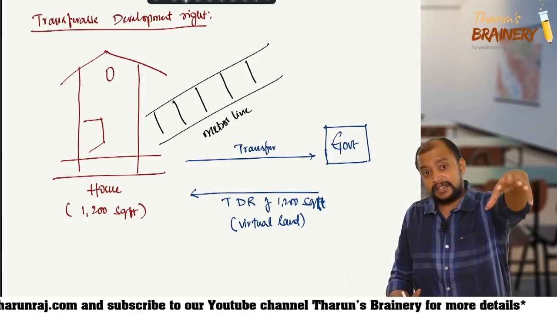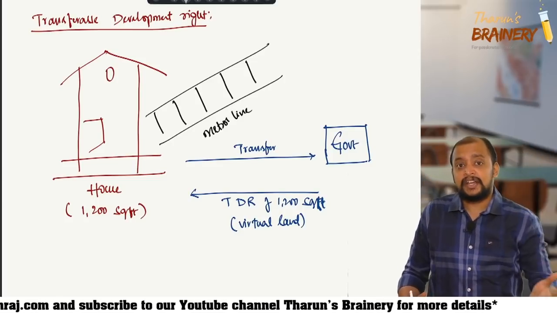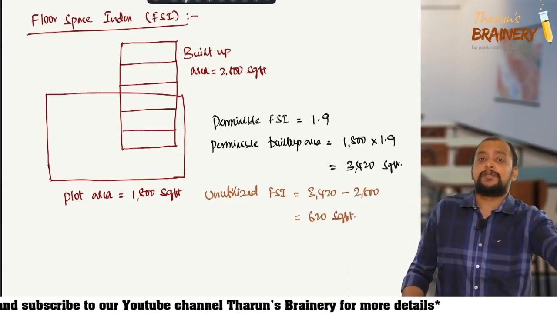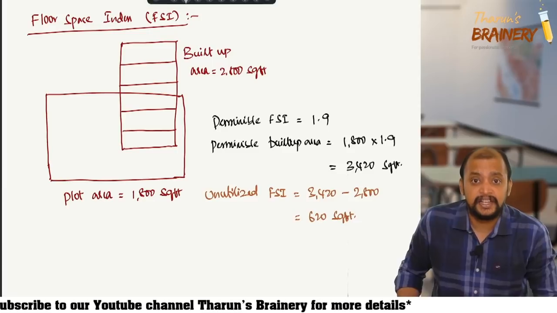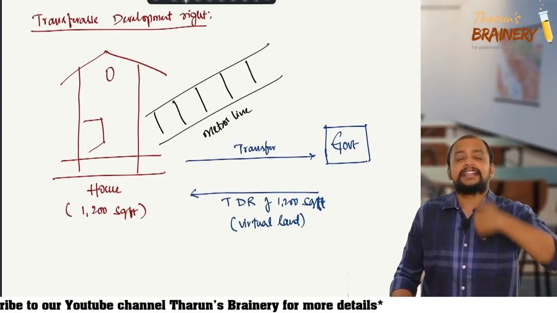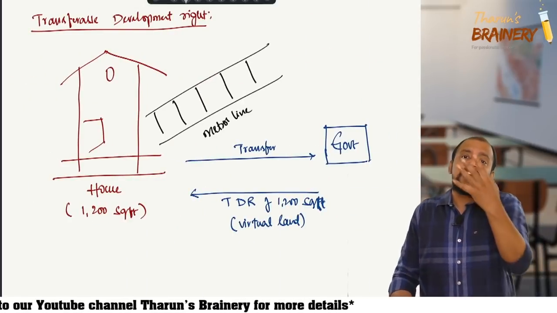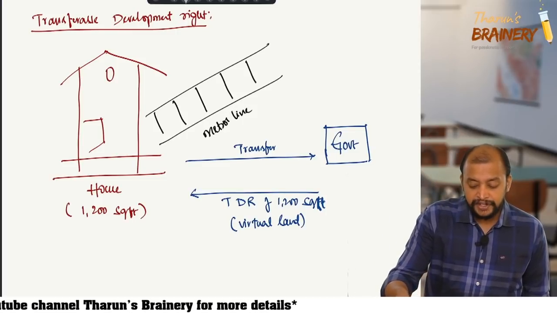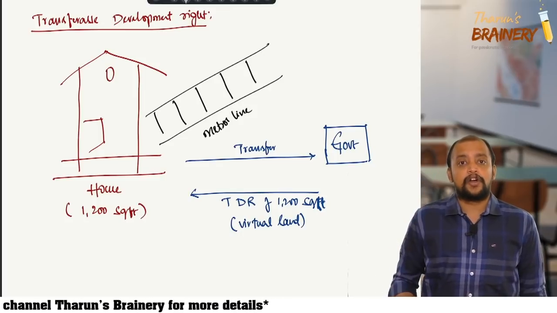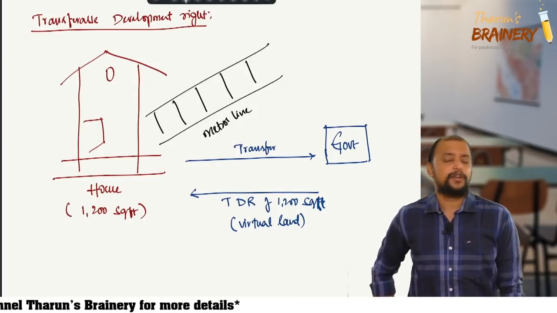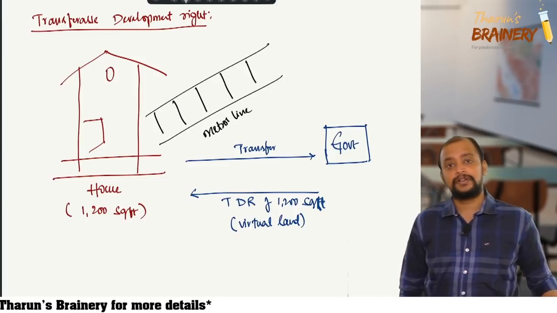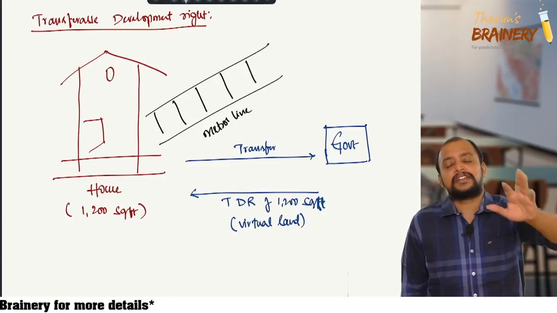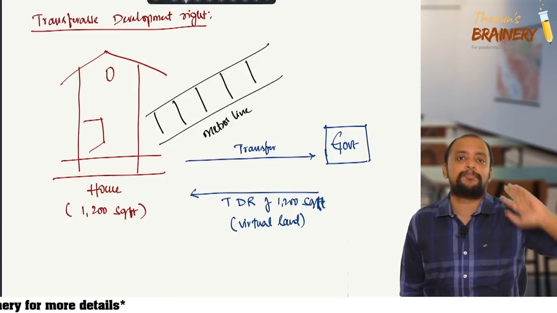What can I do with this 1200 square feet? There is a person who is constructing a building who is falling short of FSI. Now to that person I can transfer this TDR and I will get some money. What is the advantage to the government? The government, without spending 1 rupee, got this house demolished. They did not pay 1 rupee of compensation also. Gone are the days when the government would be paying compensation. Now they give TDR, transferable development right.